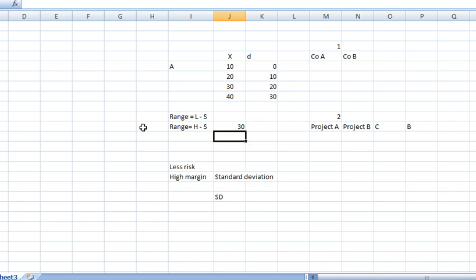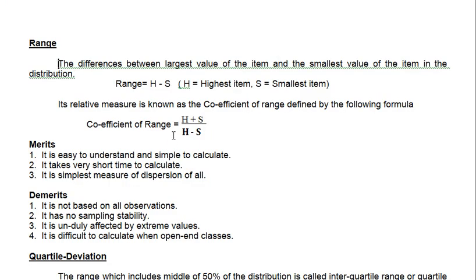This is called the absolute range, the absolute measure. If it is the coefficient, then it is like this: H minus S divided by H plus S. So this was the area that you need to use in the range, right? So the formula is what actually, I think I did it wrong here.